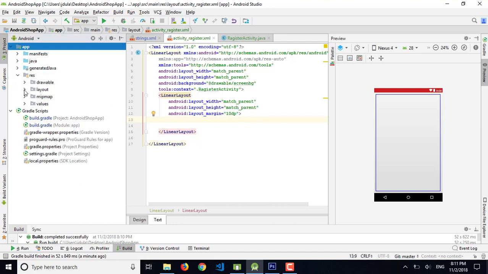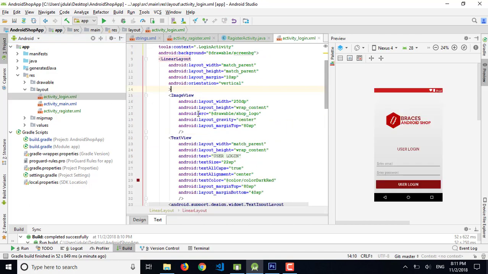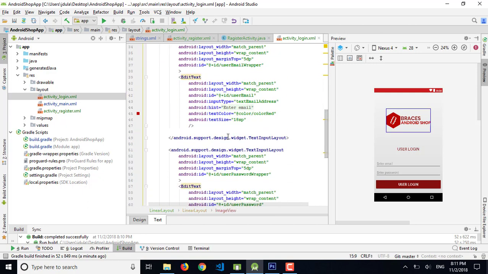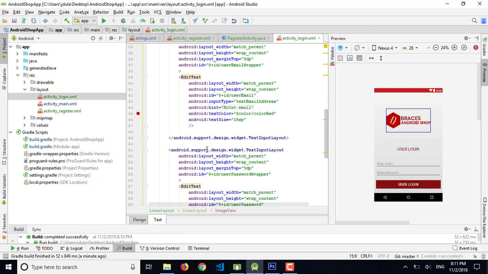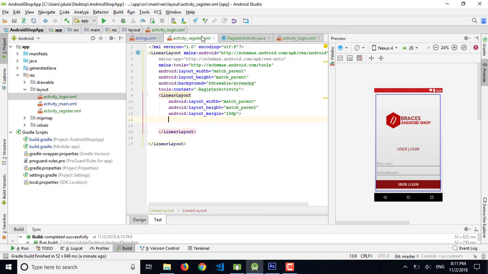Now I'm going to use the similar layout from the activity login, so it will be easy for us because we don't need to add more code. We can copy the logo, image view and text view from the recent design. So I'm using the same design here.